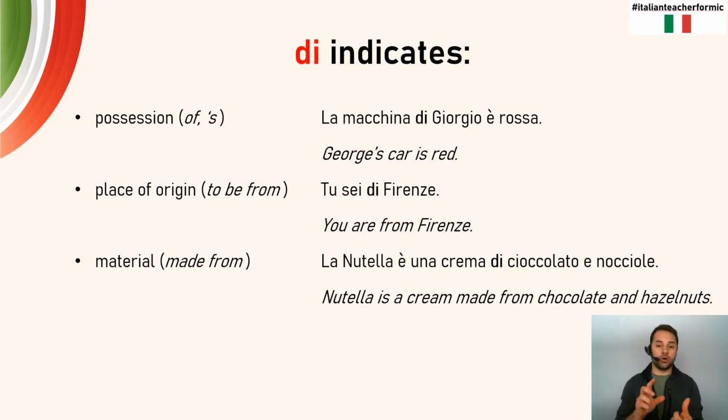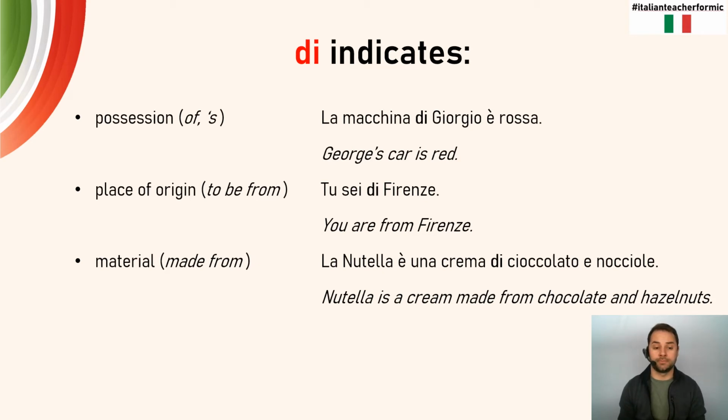In Italian, though, our actual sentence has to be in this idea of. So we actually say la macchina di Giorgio, because we don't have that actual apostrophe s, we're saying the car of George. La lezione di biologia, the biology lesson, the lesson of biology.